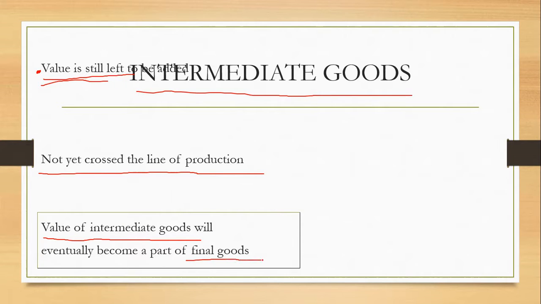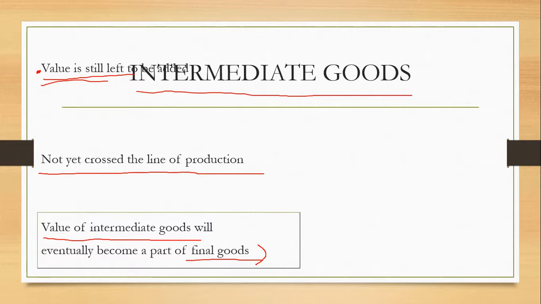Suppose you bought a biscuit. If you trace back how the biscuit was produced, first the flour was purchased from the farmers, and then the flour was processed. Then sugar was purchased and processed. Then both of them were mixed, and finally the biscuit was produced.